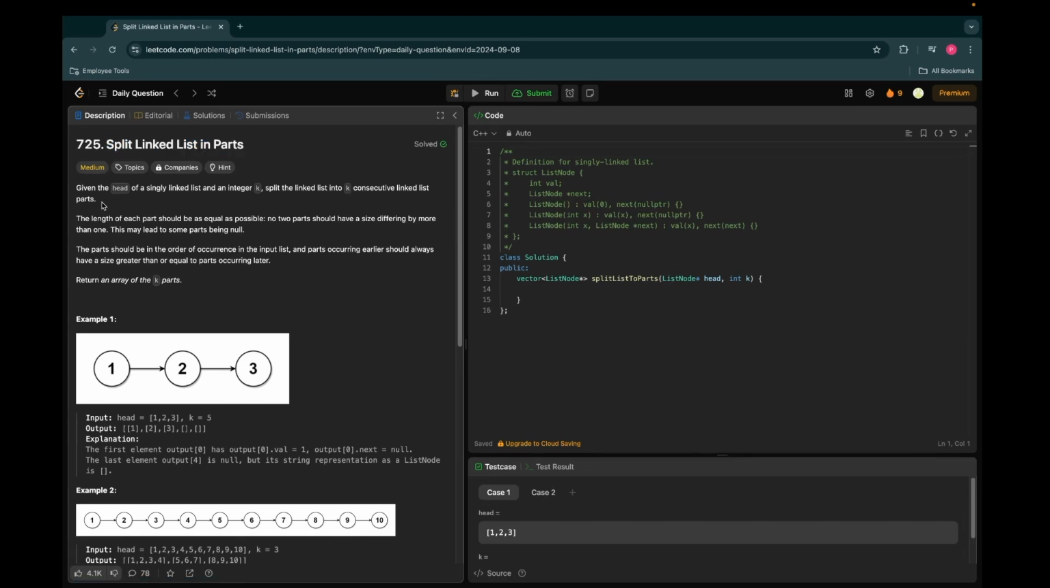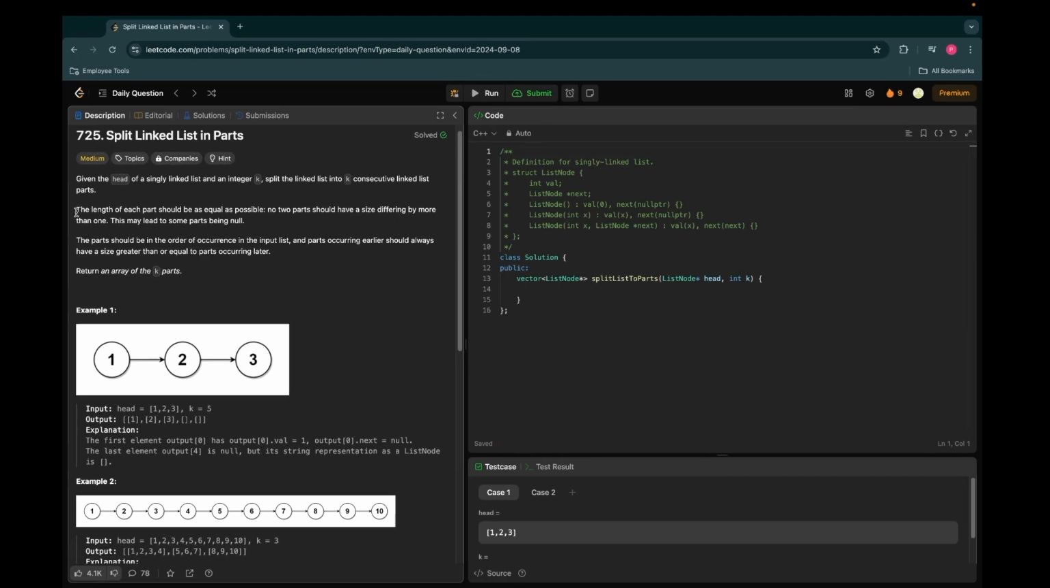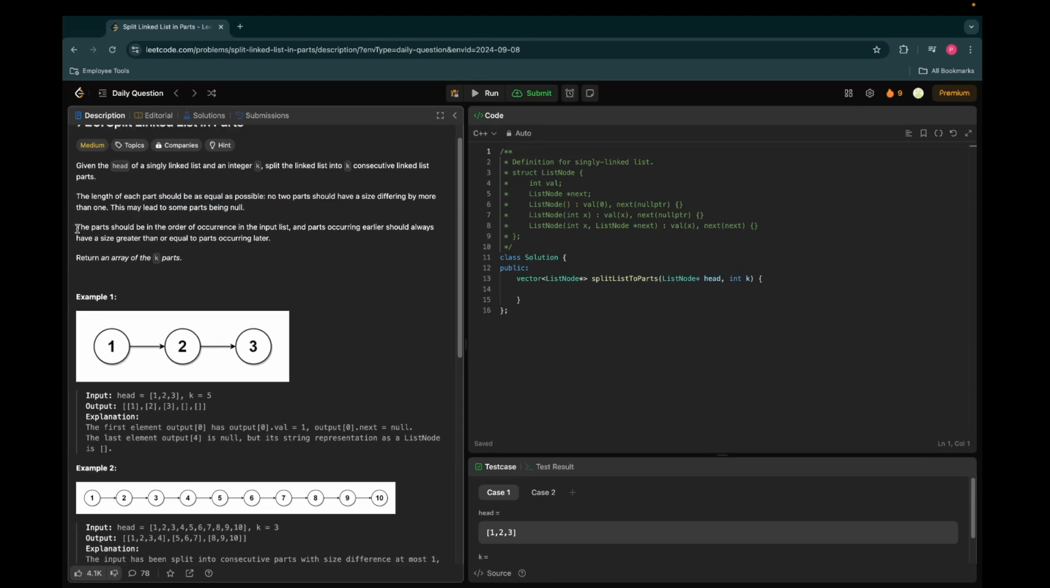So in this question, we have been given the head of a singly linked list and an integer k, and we need to split the linked list into k consecutive linked list parts. The length of each part should be as equal as possible. No two parts should differ in size by more than one. This may lead to some parts being null. We will understand what they are trying to say here.